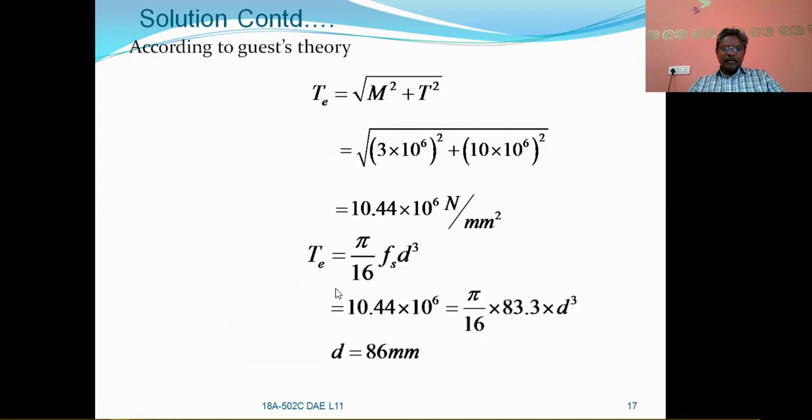So with this you can calculate d, after substitution of the Fs value and also t value. You are going to get the diameter of the shaft as 86 millimeters. This is as per the Guest theory.